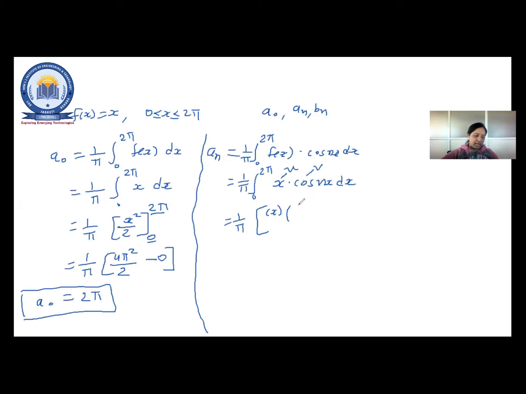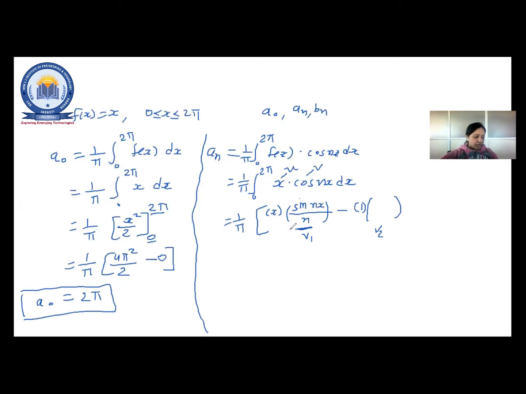Now cos nx. So integration of cos nx is nothing but sin nx, and again nx, right? So you have to write n. Minus. Now u, first term is u. So here du by dx. So obviously the derivative of x is 1. I am writing directly, okay? Now integration of the previous v. So you are not supposed to write the integration of this term, okay? You have to consider this term, that is our v1. And here v2. So v2 is the integration of v1.